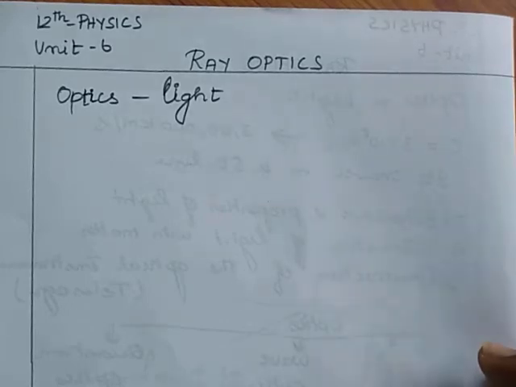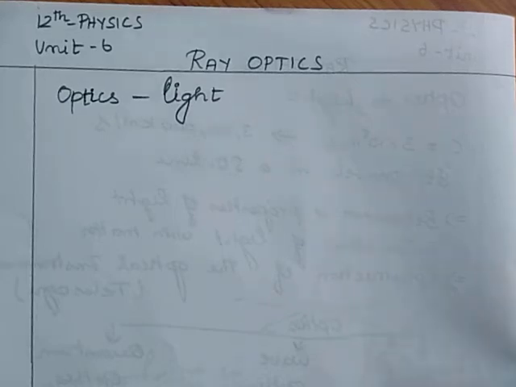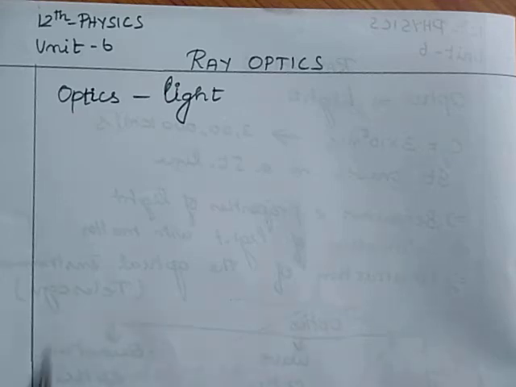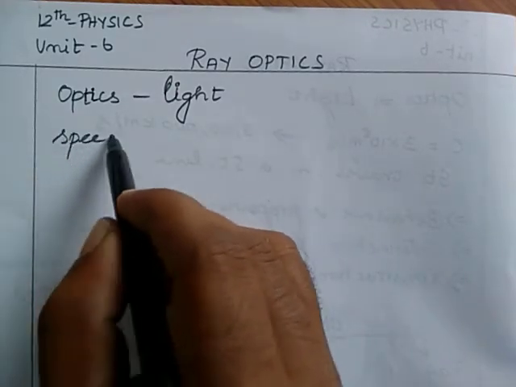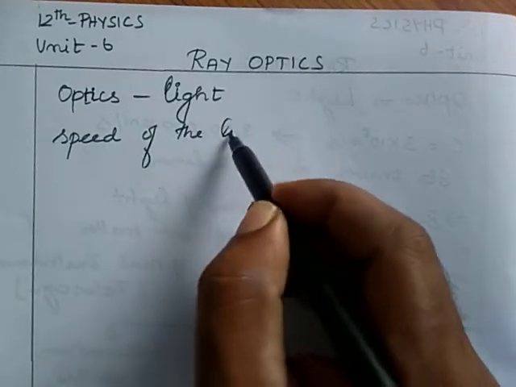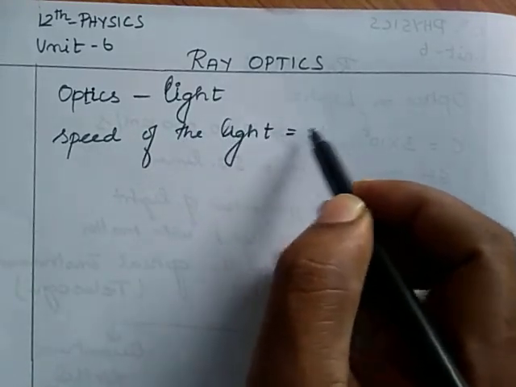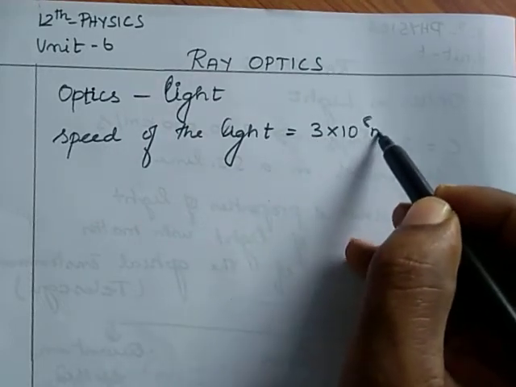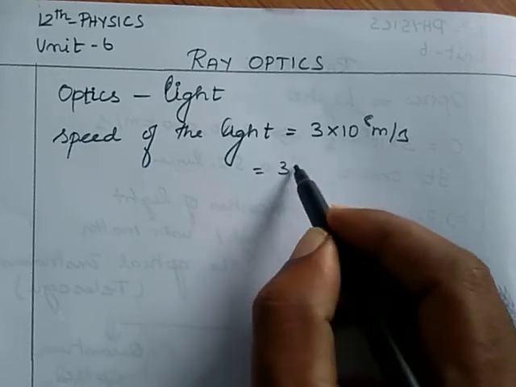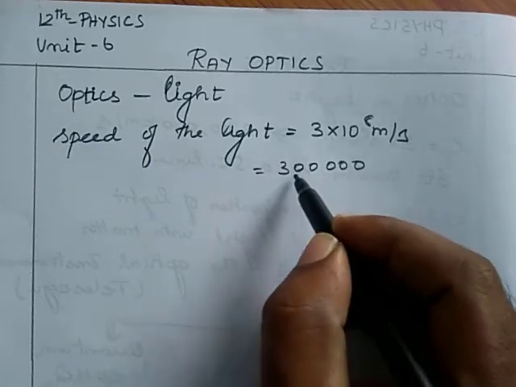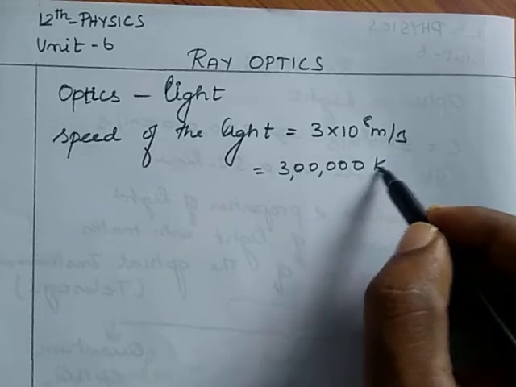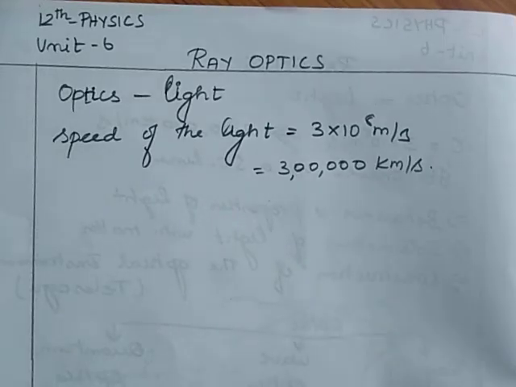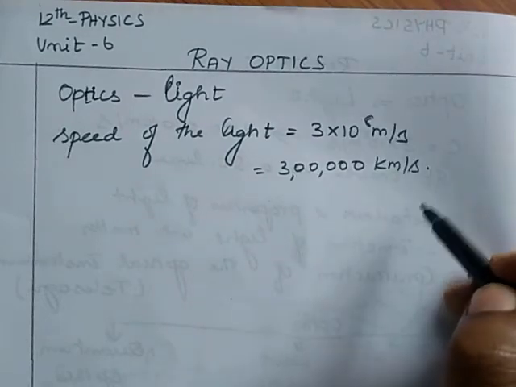Optics means light. We know very well, light is what gives vision to our eyes. If light falls on a material around us, it will be visible to our eyes. Also, light travels with the maximum speed. The speed of light is 3 into 10 power 8 meter per second. That means it travels 3 lakh kilometer in 1 second.